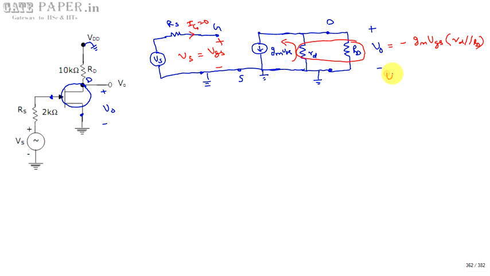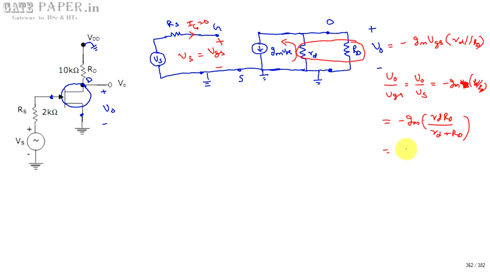So now V0 divided by VGS, which is V0 divided by VS, is equal to minus gm VGS into RD parallel rd. That can be written as minus gm RD into rd divided by RD plus rd.